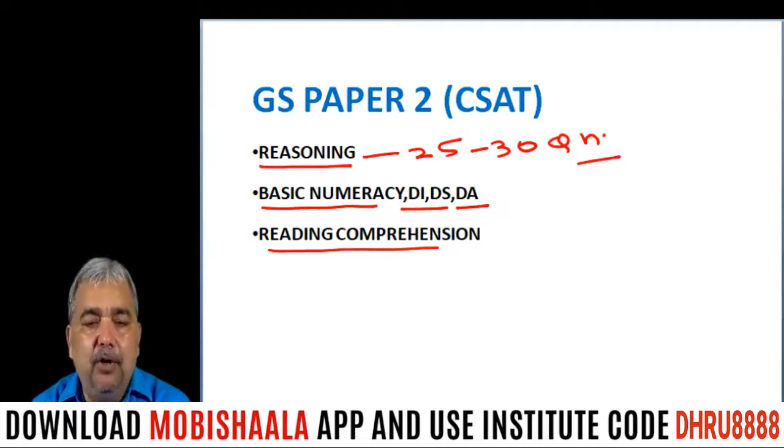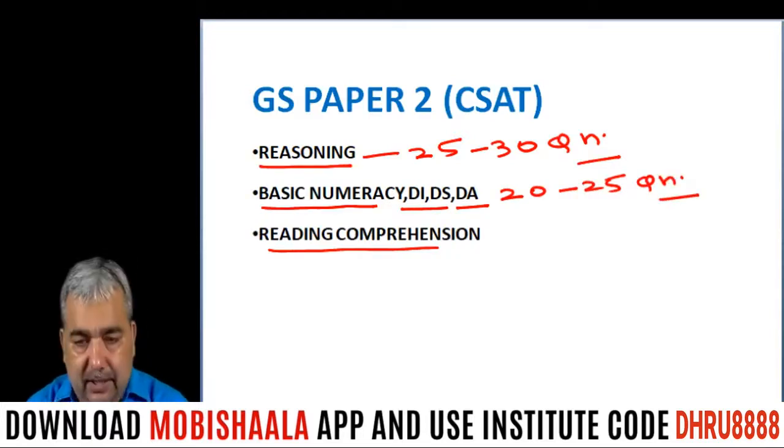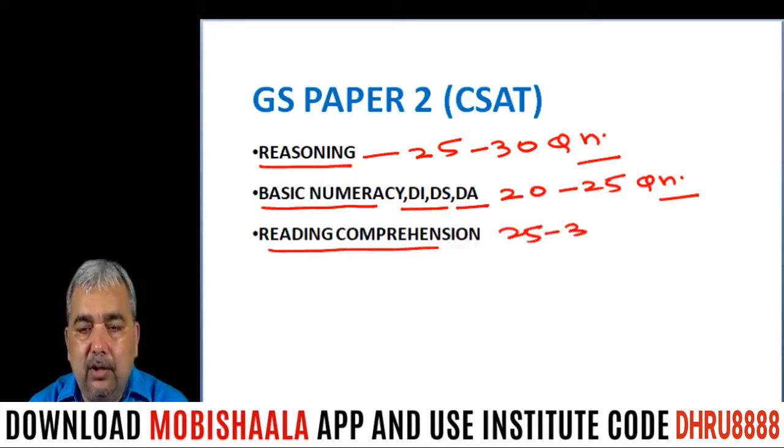And from numeracy, where I have included data interpretation, data sufficiency, and data analysis also, you can expect around 20 to 25 questions. And from reading comprehension, again, you can expect 25 to 30 questions.